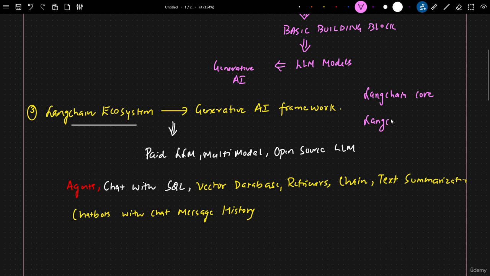Then we will see LangChain community, and we will also get to know what kind of functionalities are in LangChain community. Then we will see something called LangChain tools, and there are many more important modules that we are going to use in this entire ecosystem.